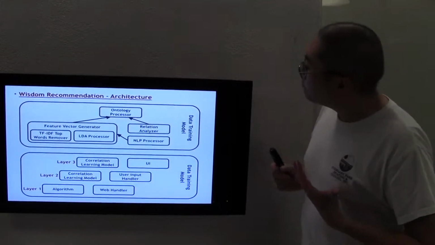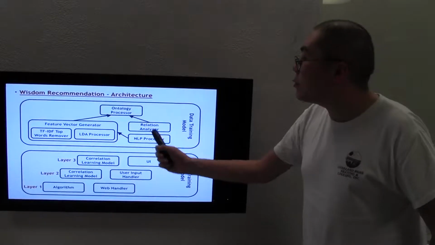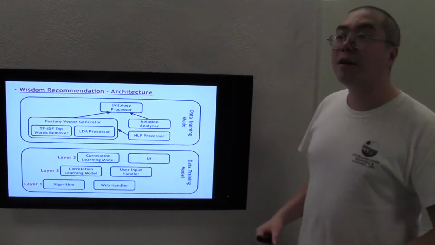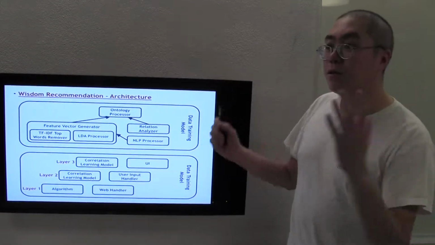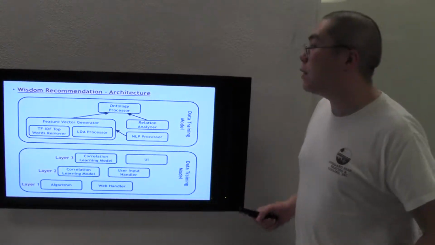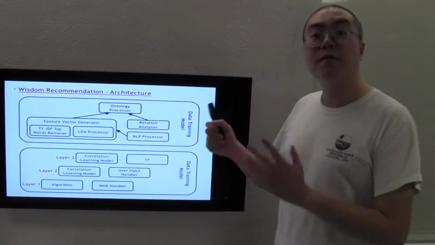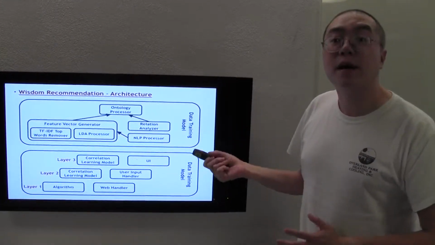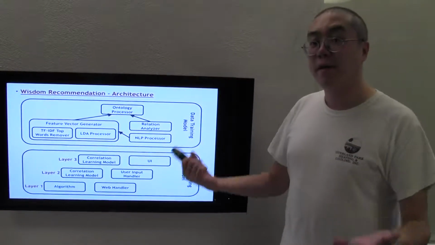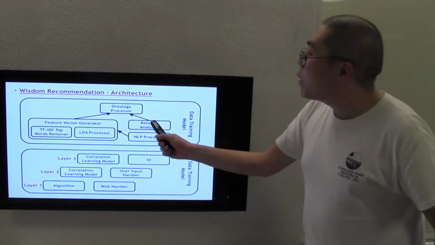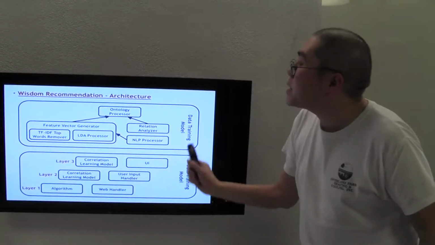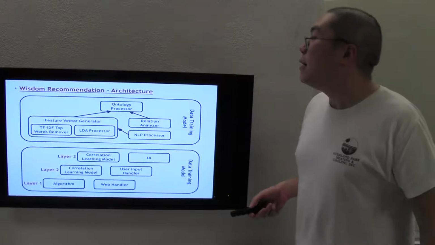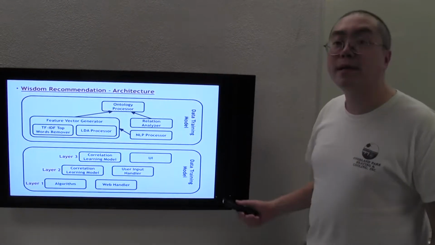Another thing is we are doing the relation analyzer because we need to know that chicken belongs to food, and fish belongs to food, potato belongs to food. So if they are talking about potatoes, they are talking about food. Otherwise, cockroaches and flies belong to the ambience. If they are talking about cockroaches, then they are talking about the ambience. After we collect that information, we put it into our ontology processor and generate the ontology results. Those results will be used as our trained data model.